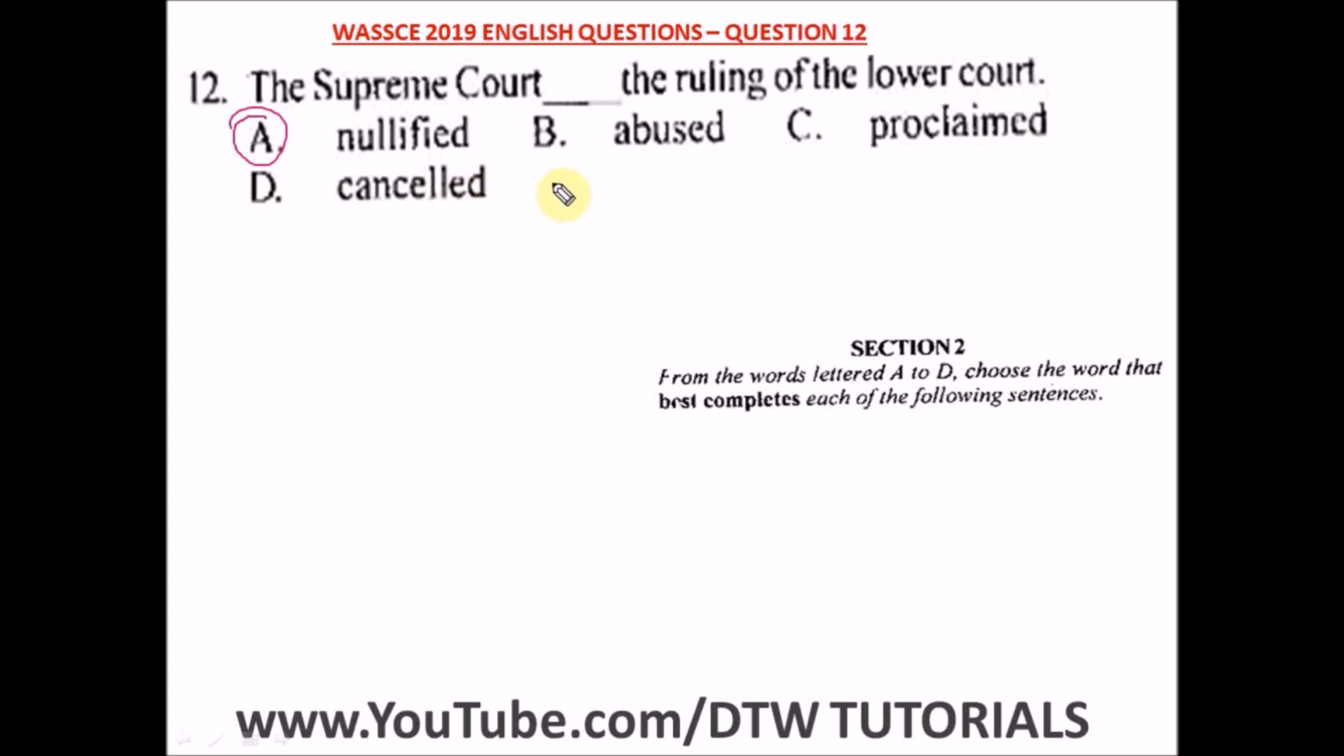But the best word that would complete this statement, since we're looking at the legal system, that's law, the best word used in the law register is definitely nullified. The Supreme Court made null and void the ruling of the lower court, which is nullified. That's the meaning of the word nullified. And our right option here is option A. So A is the answer, nullified.